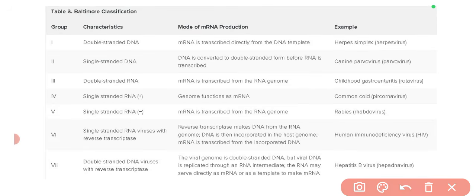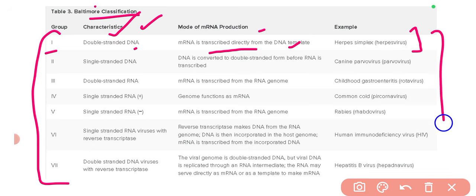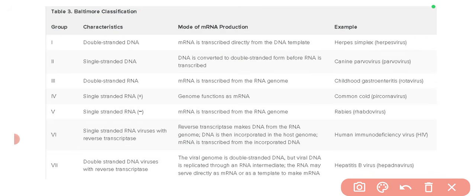As I have told you in the question regarding the classification of viruses, there is a Baltimore classification. There are 7 classes, and here you will find the characteristics, like the first group is having double stranded DNA, and the mode of mRNA production is that mRNA is transcribed directly from the DNA template, and the example is herpes simplex. So here the most important thing is you need to remember the characteristics and the examples. The first two are DNA. Only two things you need to remember, like either it is double stranded or single stranded.